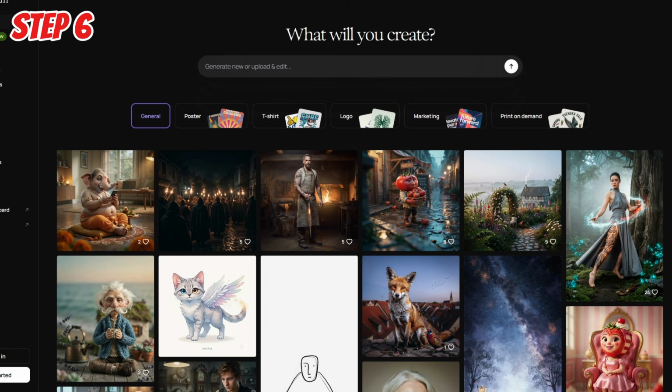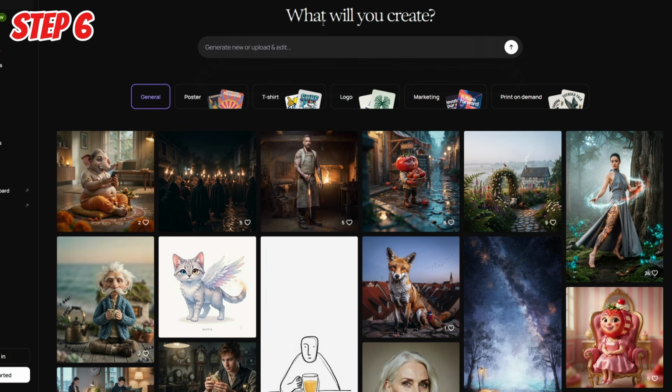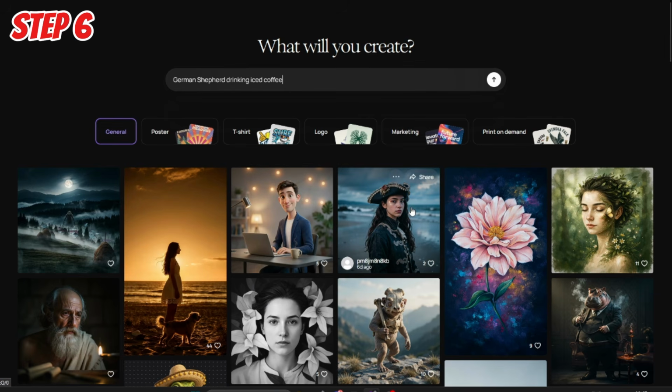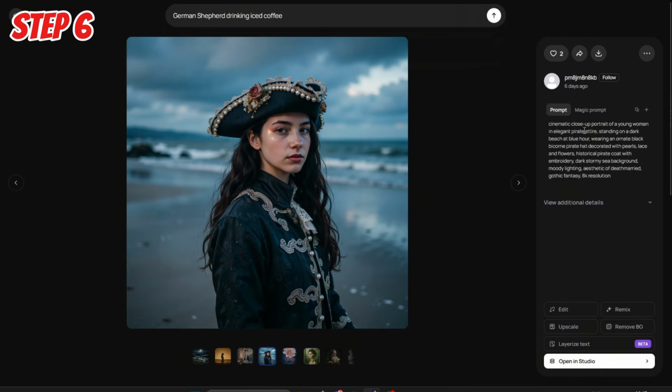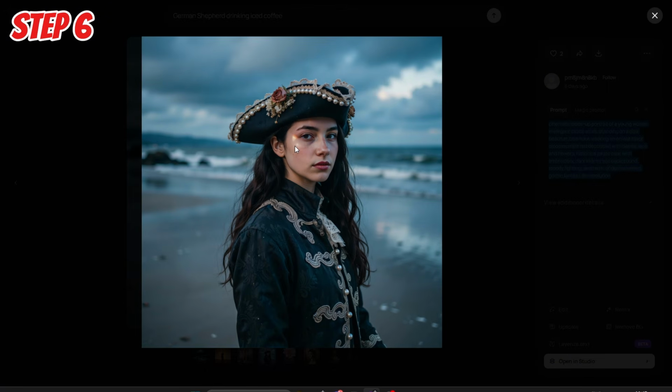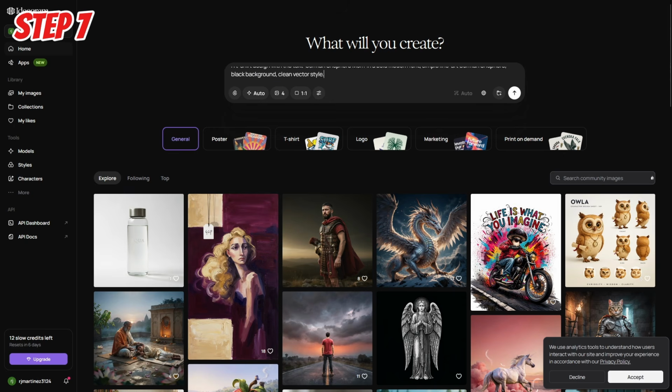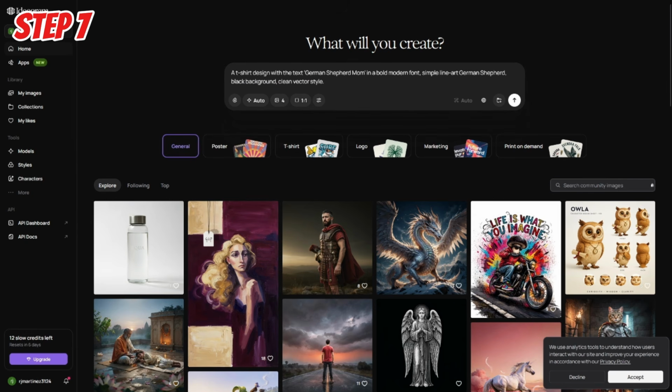Step 6, turn the phrase into a design with the AI image tool. Ideogram is a free AI design tool. AI design tool just means you type words and it draws a picture for you. It's really good at putting text on the image, which is exactly what you need for shirts. Step 7, type your design prompt into Ideogram.